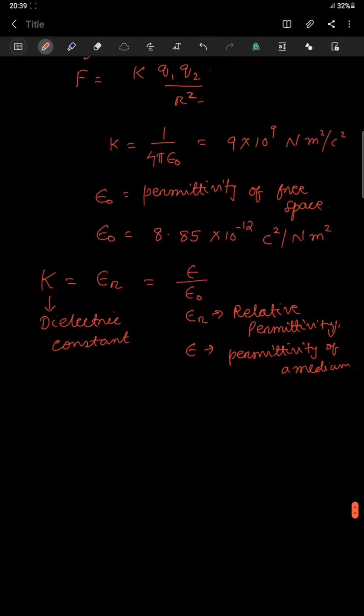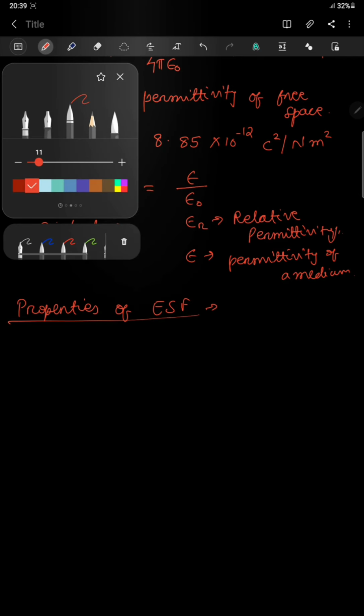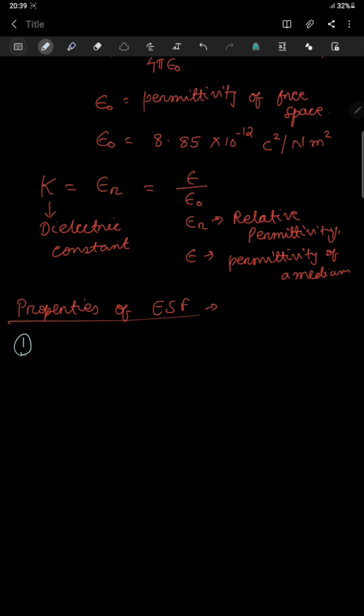Okay, this you would easily know. Now let's see what the properties of electrostatic force are. No doubt the first two observations Coulomb got were properties, but apart from that, are there any specific properties? Yes, so let's see the properties of electrostatic force. Now the first property is that it acts on a minimum of two charges.